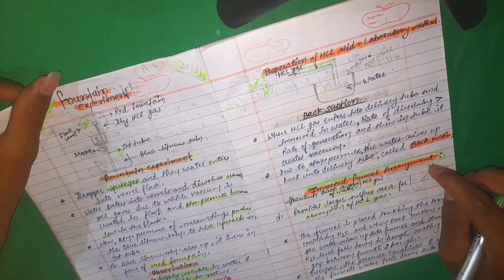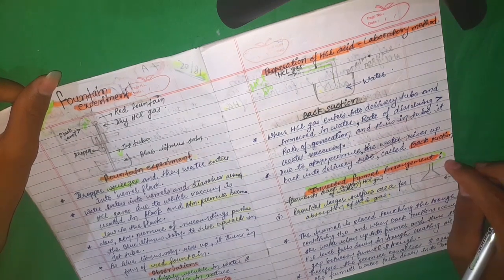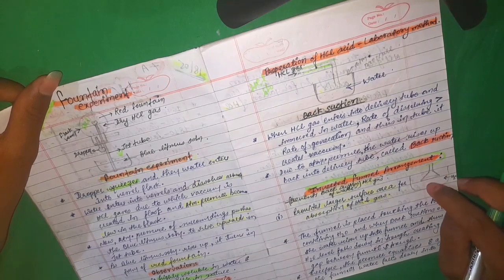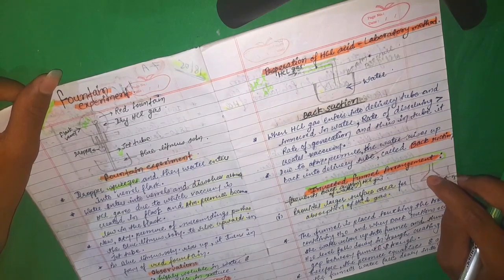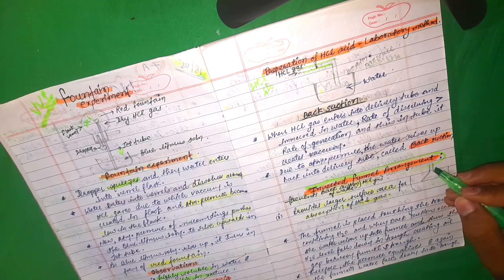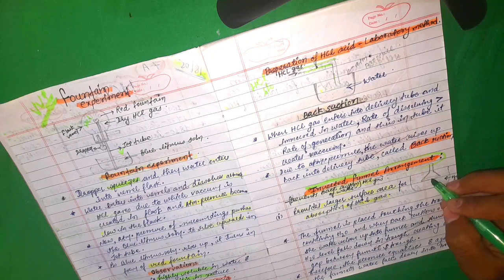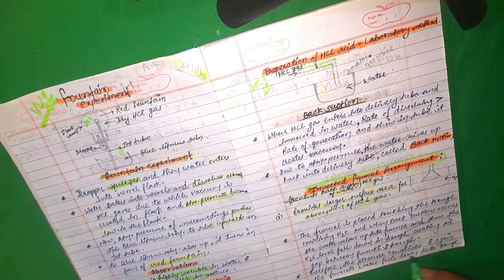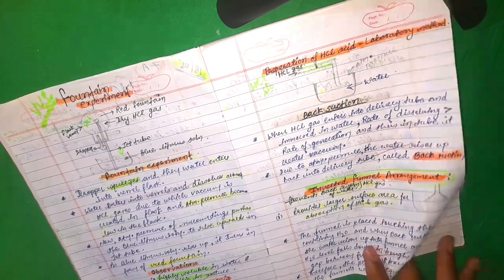Again the vacuum will be created, and so the pressure will be less here, and the atmospheric pressure of the surroundings pushes the water, and then it will again enter into the funnel, and then again it will force down and there will be a gap between the water and the funnel, and so the pressure equalizes, and again the funnel's water falls down into the trough.